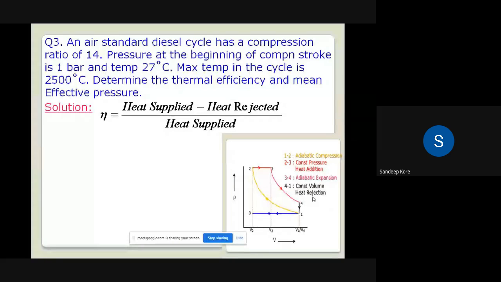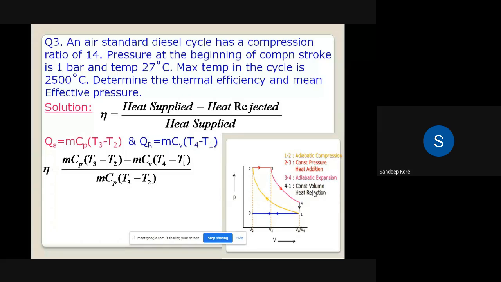Now heat rejected is equal to mCv into T4 minus T1. We know T1, we have to find out T4. Directly we can put the values of heat supplied and heat rejected in the formula. It is mCp into T3 minus T2 as heat supplied, and mCv into T4 minus T1 as heat rejected, divided by heat supplied, mCp into T3 minus T2. So we'll separate the variables.